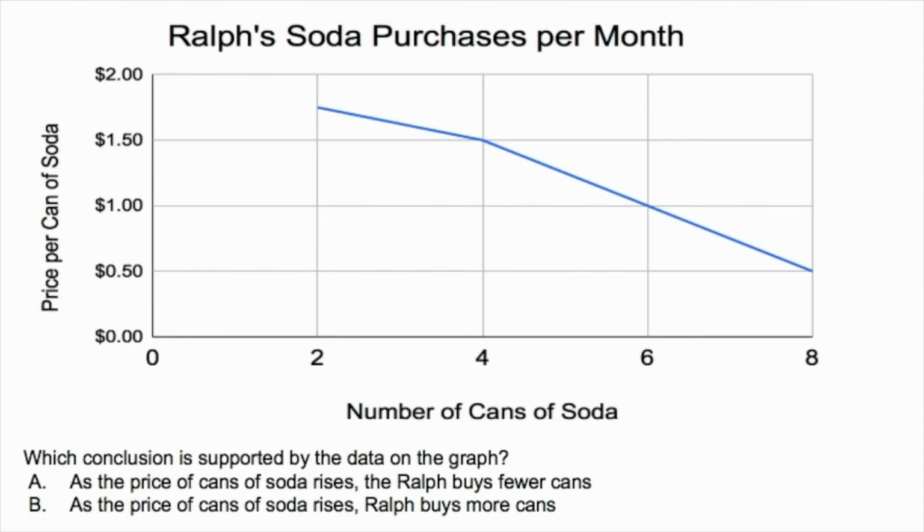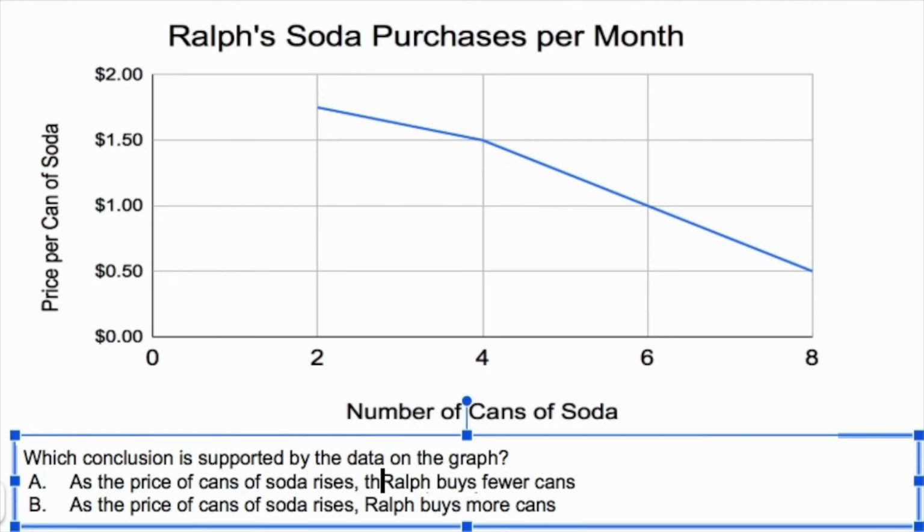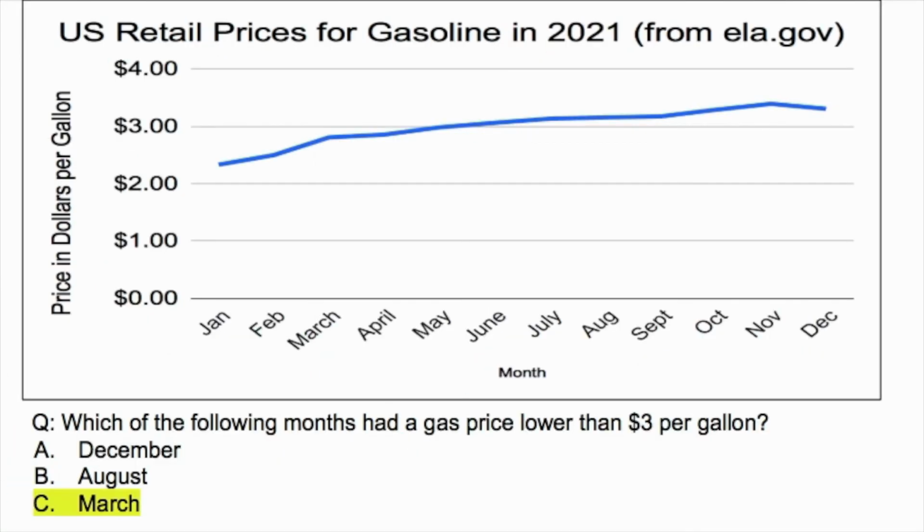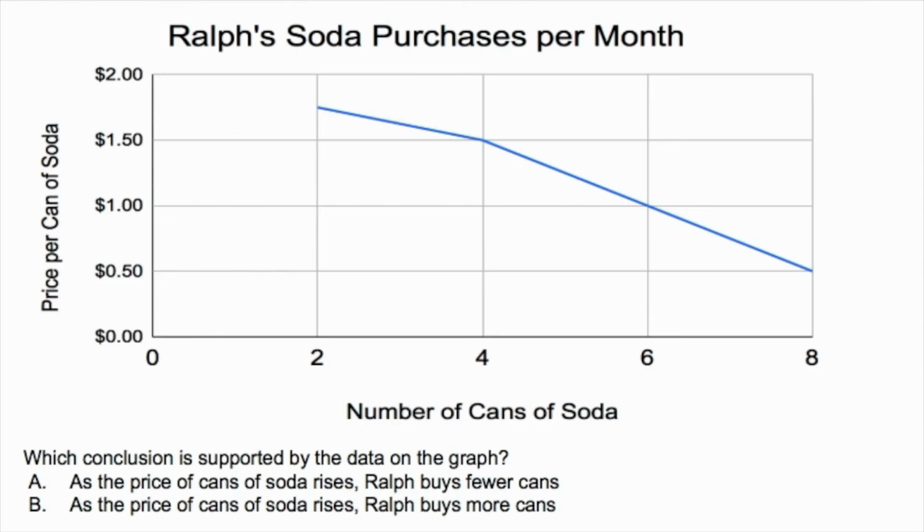Okay, here's another question. Which conclusion is supported by the data on the graph? A, as the price of cans of soda rises, then Ralph buys fewer cans, this should say. As the price of soda rises, Ralph buys fewer cans. Or B, as the price of cans of soda rises, Ralph buys more cans. Let me explain the graph real quick in case it's hard to read for you, and then I'll let you pause the video and try to figure this out.